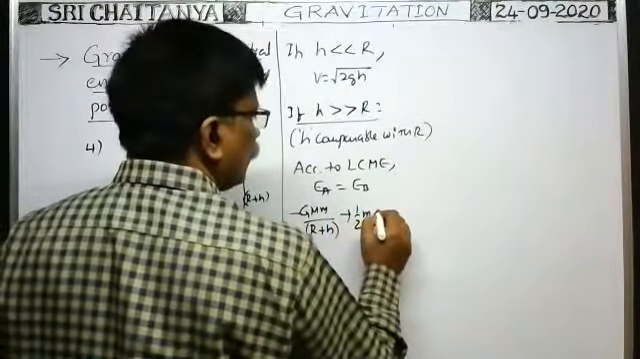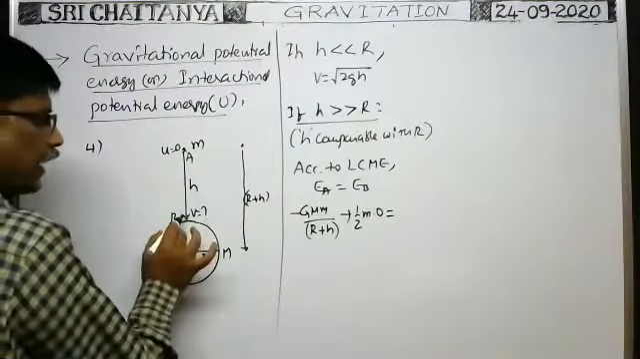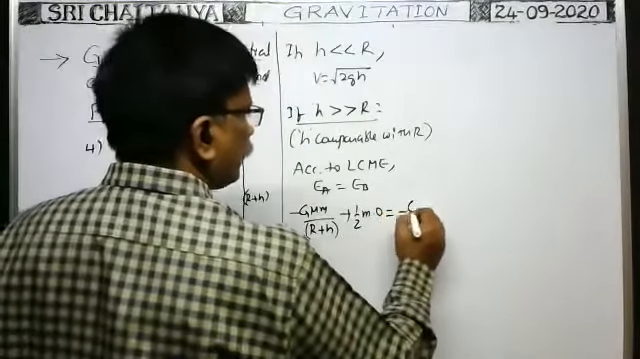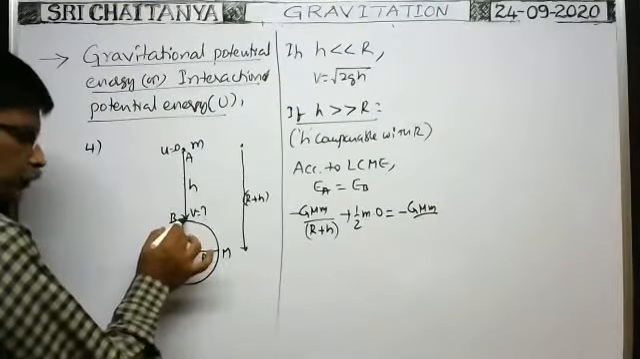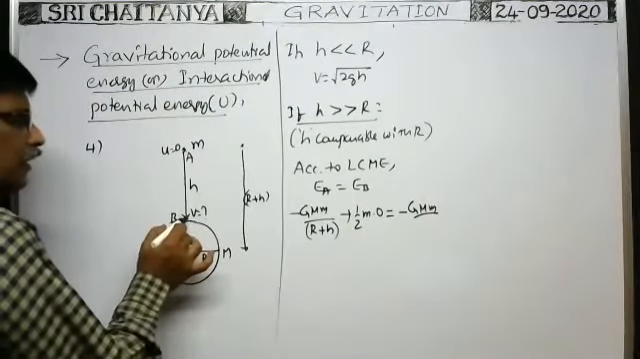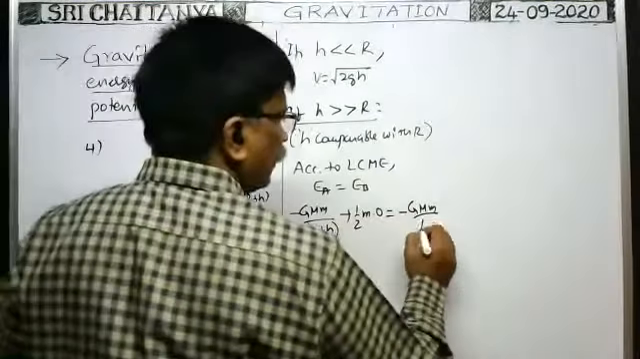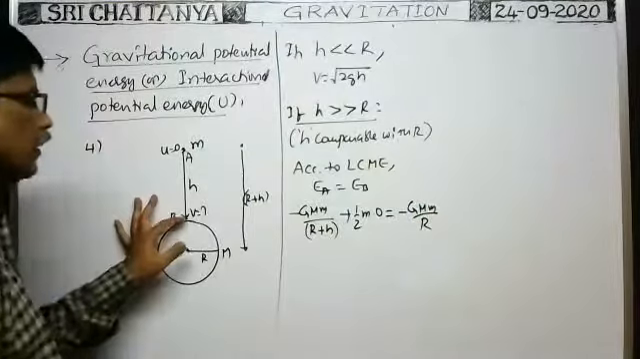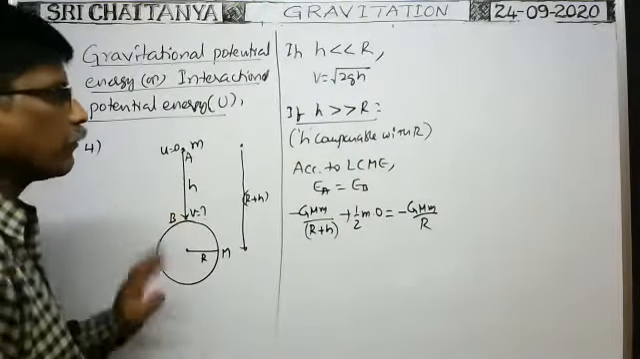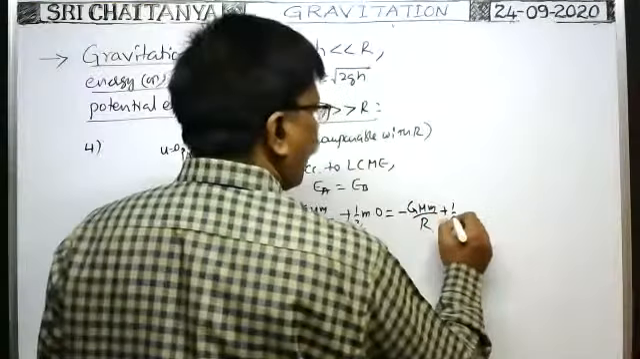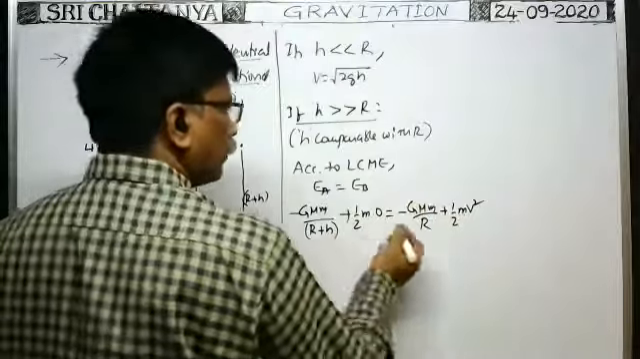Half m into 0 is equal to, before it reaches the surface of the earth, at this point, what is the potential energy? Minus G M m by R, because before it reaches the surface of the earth, the distance of the particle from the center of the earth is equal to R. That means on the surface of the earth, the potential energy between the particle and the earth is minus GMm by R, plus kinetic energy half m v square. So from this we can find v.